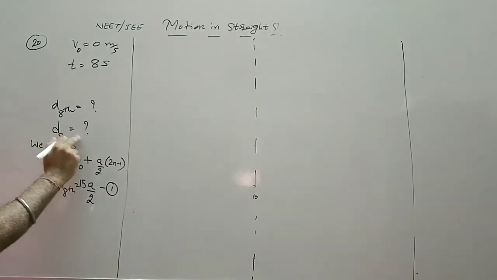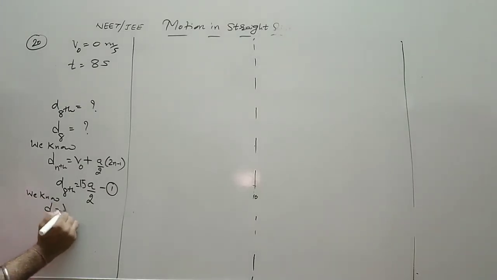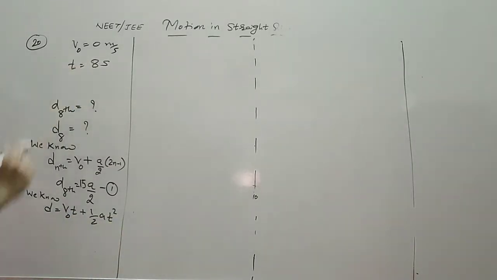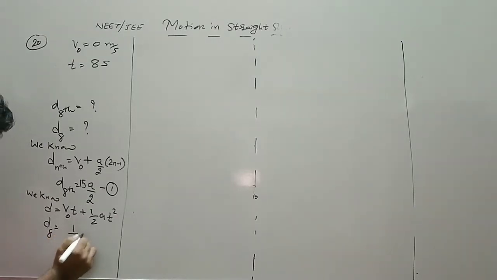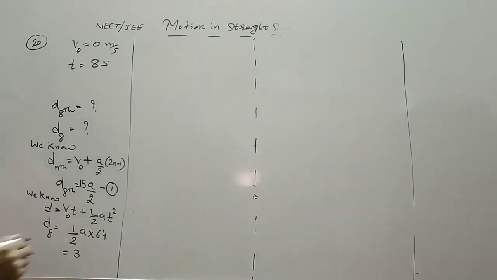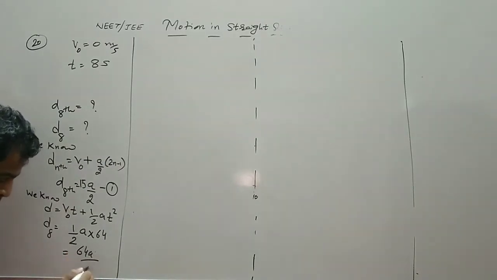Now to find the distance travelled in 8 seconds, we apply the second equation, so d is equal to v naught t plus half a t square. The time here is 8 seconds, so d8 is equal to 8, initial velocity is 0, so half a into 64, so that is equal to 32a, or we can write it as 64a by 2.